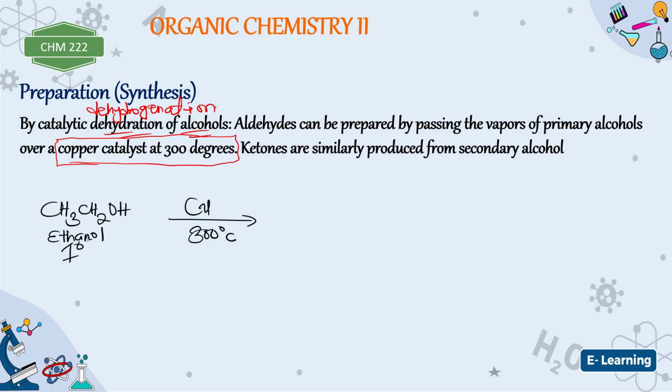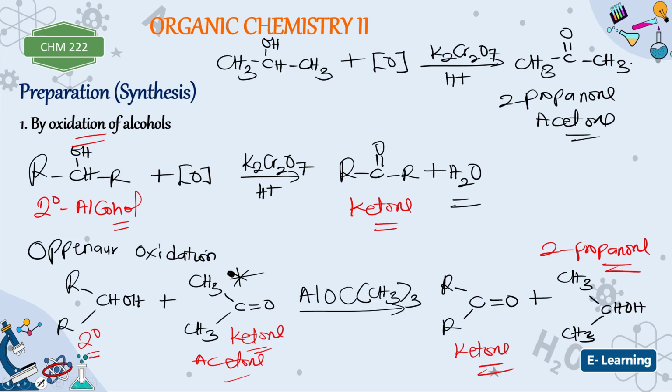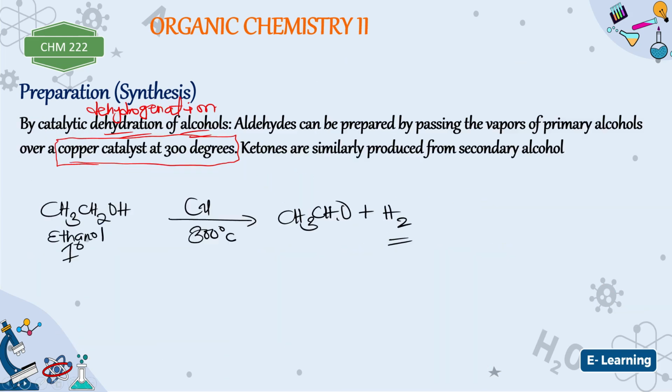What product do you think is going to form? From what we know, this one is going to remove hydrogen from here, remove hydrogen from here, so that at the end of the day you are going to have CH3CHO plus what? H2. Here you are removing hydrogen, not using an oxidizing agent. You know that with an oxidizing agent we said it is going to form water at the end of the day. But for this one, since there's no oxidizing agent, that hydrogen is going to form what? The gas, hydrogen gas. So this here is ethanol.